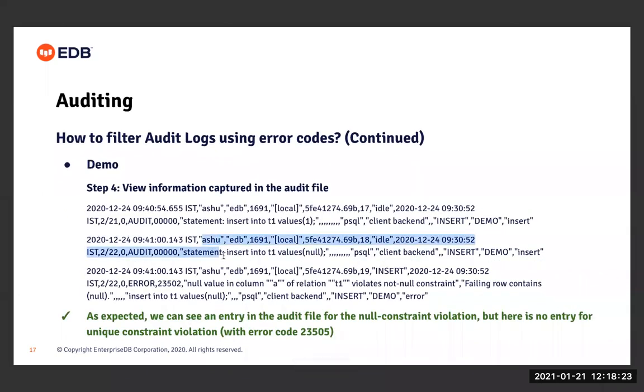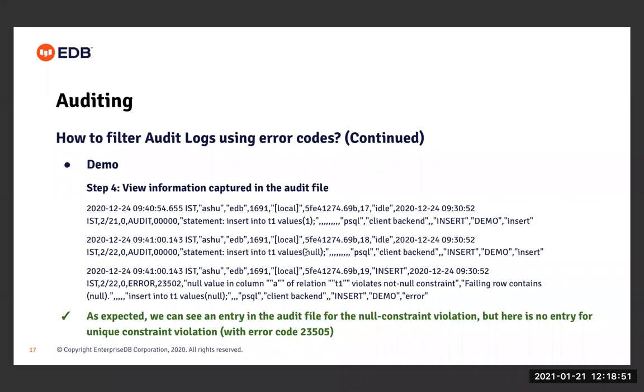And then there is another statement, which is throwing an error, because we try to insert the value null into the table T1. And since we are trying to insert null into the primary key column, it results in the not null constraint violation error. So there is no entry for the unique constraint violation error, because the second statement that we tried to run on table T1 was the insert statement, which was trying to insert a duplicate value into the table.